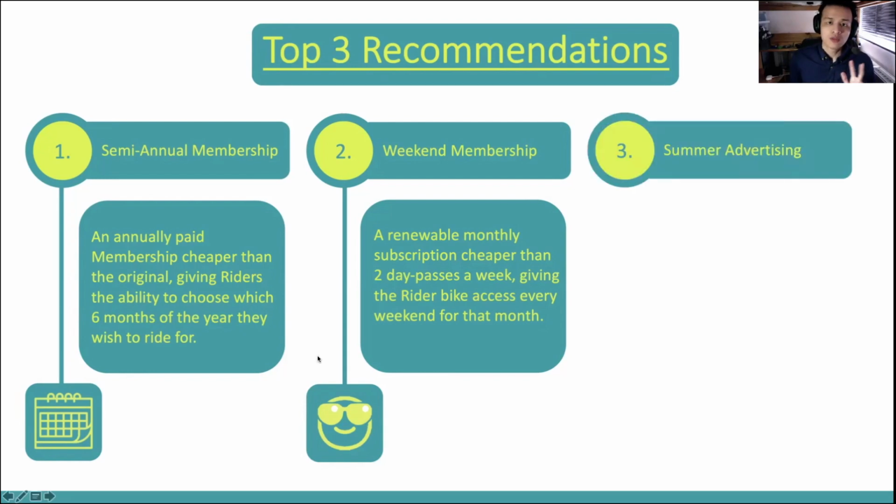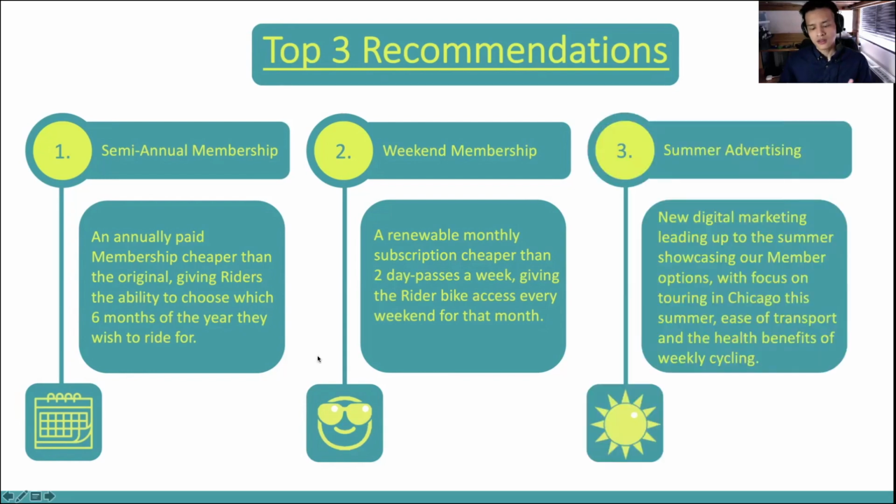My third proposal is new summer advertising. The summer advertising will show our new membership options leading up to the summer in good time for our casuals to act on. The summer advertising will keep a focus on what our casuals love about riding bikes: the summers of Chicago, tourism, the ease of transport, and the health benefits of riding on a weekly basis. Combining this advertising with our new membership options will not only draw in more of the casual audience, but show them that we have exactly the membership that they're looking for.